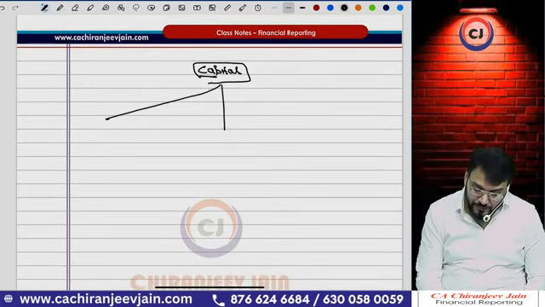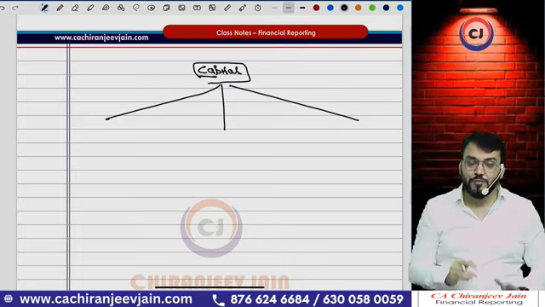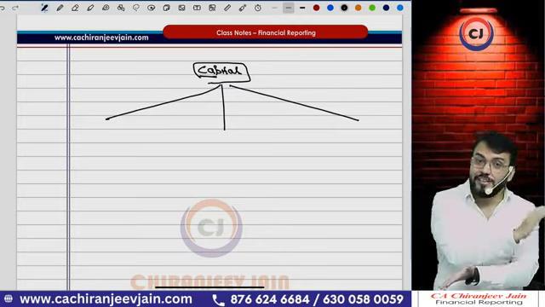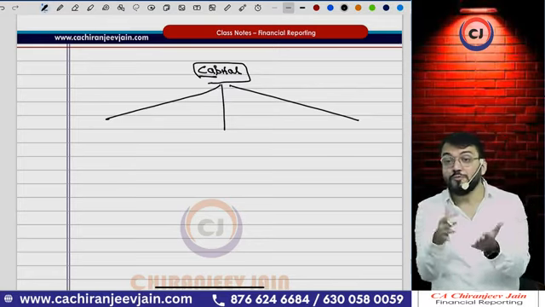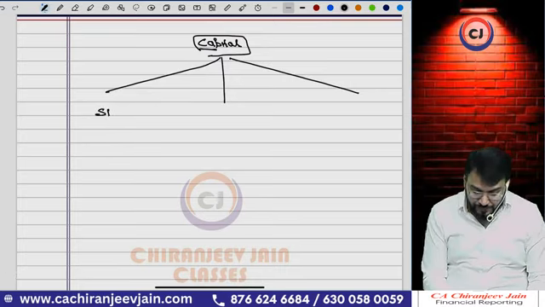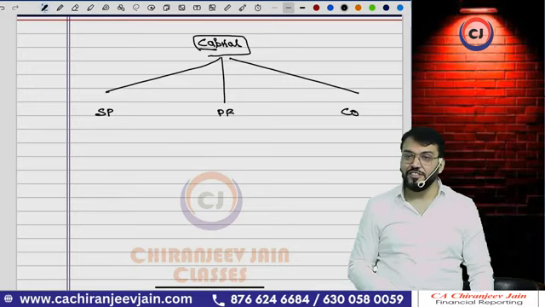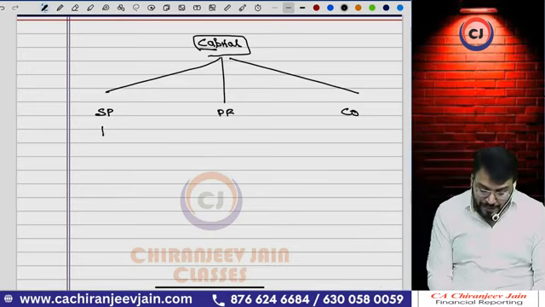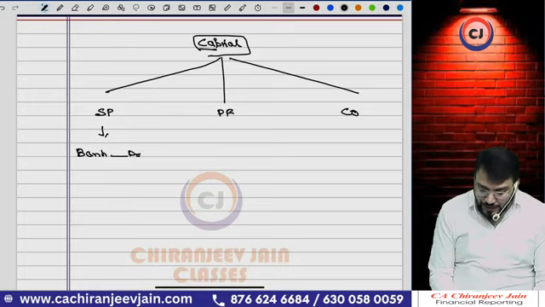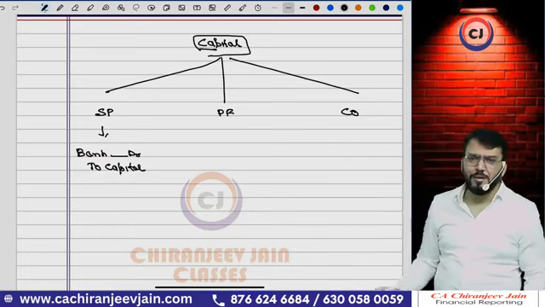Now, capital. Just try to understand. I'll ask you one question, to understand how conceptually strong you are. Whenever I ask a question based on your previous classes, you need to be open to answering even though you don't know. So when I say sole proprietor, when I say partnership firm, when I say company, there are three forms of business. When I say proprietorship, what general entry do you pass for capital introduction? Bank account debit to capital. Remember from childhood. You have understood this journal entry and that was clear. Bank account debit to capital.